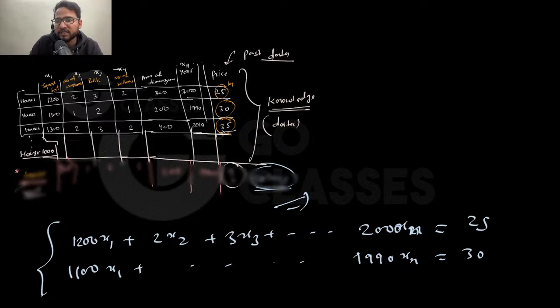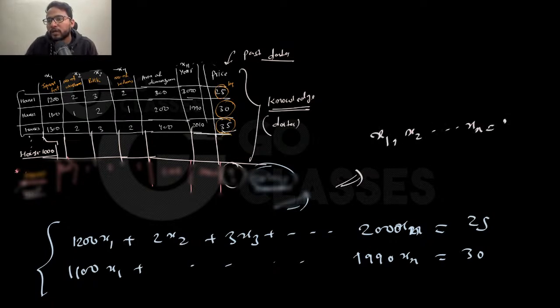So suppose these are the n houses that you have, and I will find out my parameters. So it is called parameter finding. Once you solve the system of linear equations, you will have x1, x2 till xn. You will know all the values, right? You know what is x1, what is x2, what is xn.